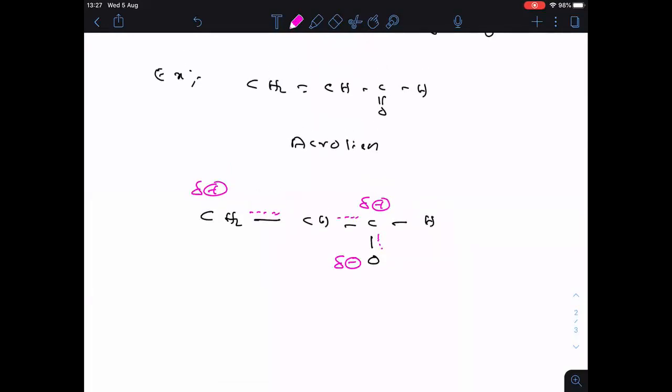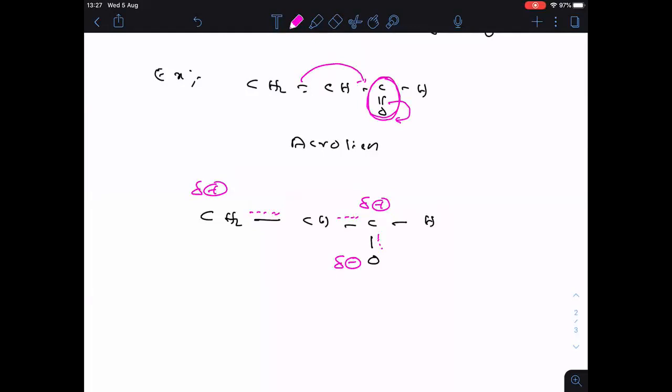Look here everyone. If the pi bond goes here, then this pi bond will come here. In this carbonyl part, from the starting onwards, oxygen is more electronegative, so the pi bond will go towards oxygen.